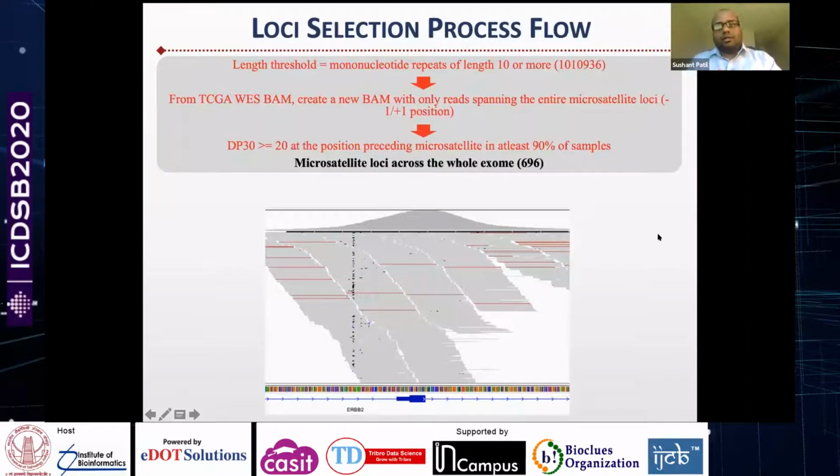Then the next step is a depth-based filtering. You have to make sure that the loci that you are working with are sequenced with acceptable depth routinely. So we have used DP30 of greater than or equal to 20 at this microsatellite locus position in at least 90% of the samples. That drastically reduces our number to 696 loci.